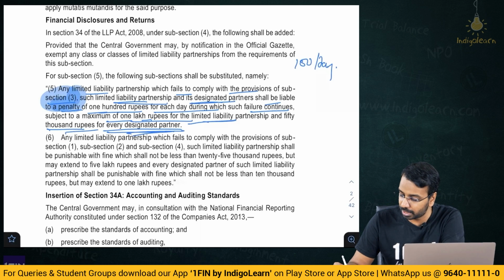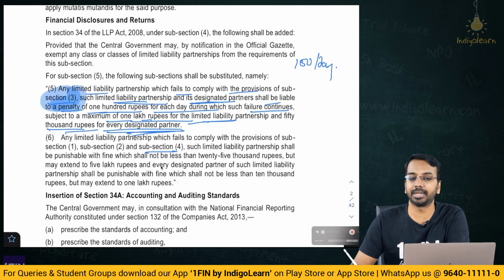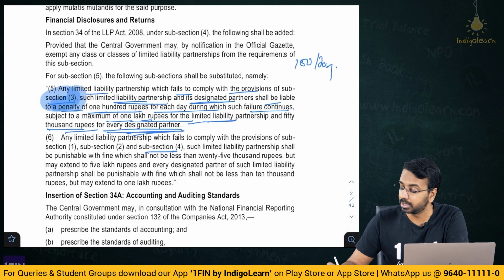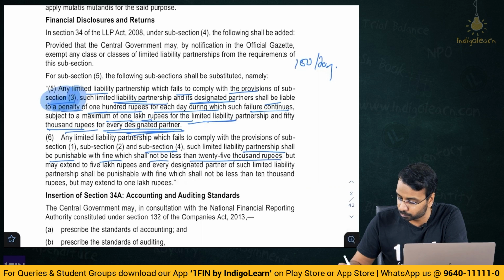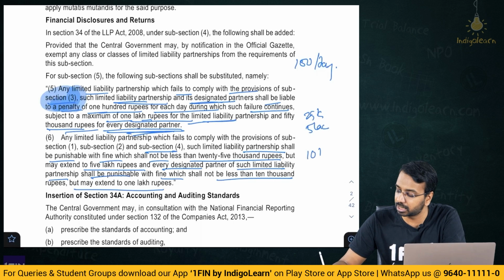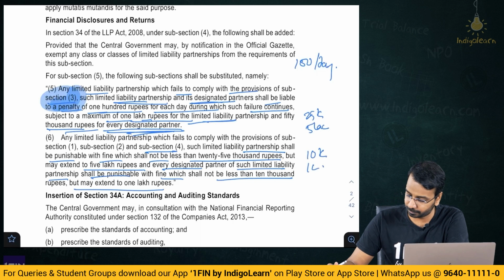Then any limited liability partnership which fails to comply with the provisions of subsection 1, subsection 2 and subsection 4, so basically the maintenance of accounts, the filing of statement of accounts and solvency, and the auditing part, such limited liability partnership shall be punishable with a fine which shall not be less than 25,000 rupees but may extend to 5 lakh rupees, and every designated partner of such limited liability partnership shall be punishable with a fine which shall not be less than 10,000 but may extend to 1 lakh. So basically 25,000 to 5 lakhs is the penalty, and for the partner 10,000 to 1 lakh is the penalty.